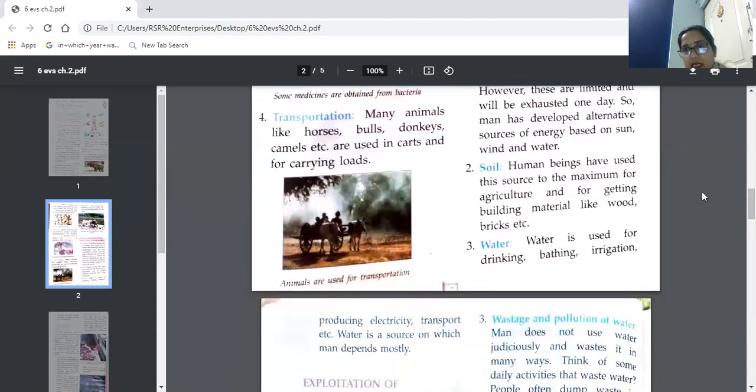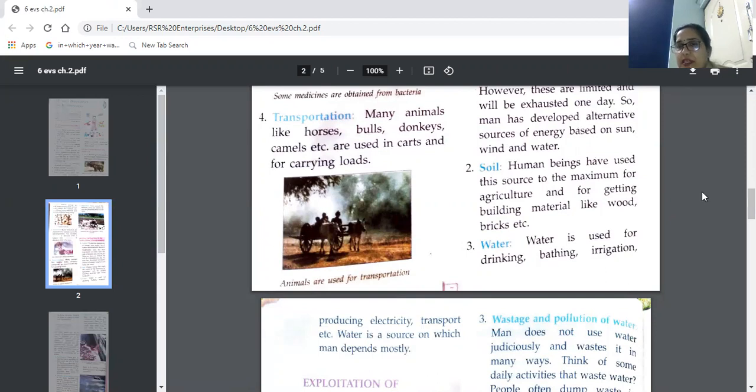Next, we have soil. Human beings have used this source to the maximum for agriculture and for getting building material like wood, bricks, etc. Now, the main use of soil is in agriculture.